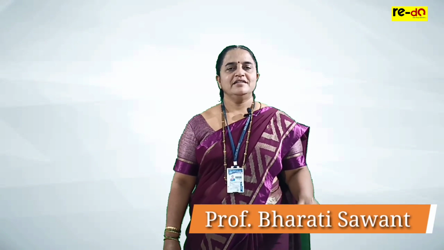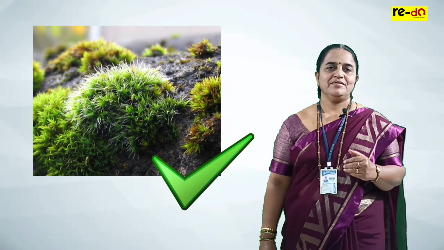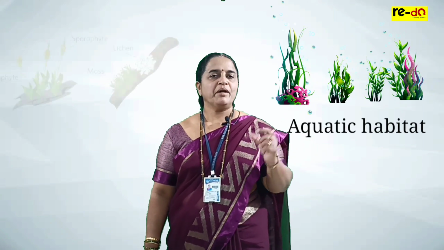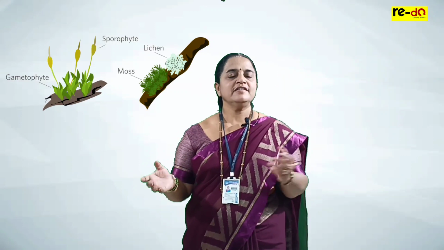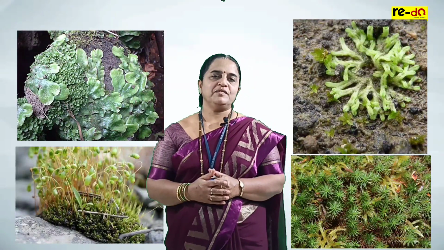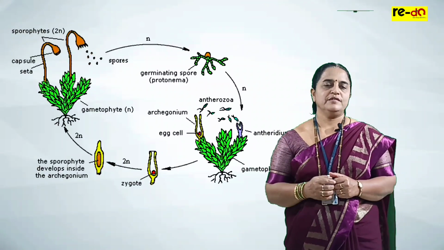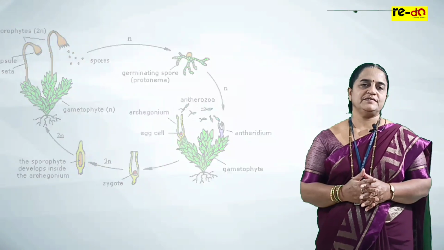Hello students, in the previous session we completed the general characters of division Bryophyta under kingdom Plantae. Plants include 5 divisions. Algae belong to aquatic habitat. Bryophytes grow on moist surfaces, hence we call them the amphibians of the plant kingdom. These are non-vascular cryptogams, meaning they lack xylem and phloem. Cryptogams means they produce spores to complete their mode of reproduction.